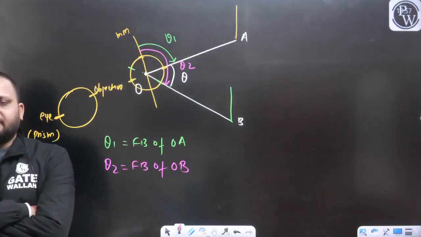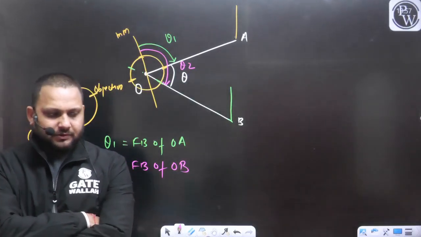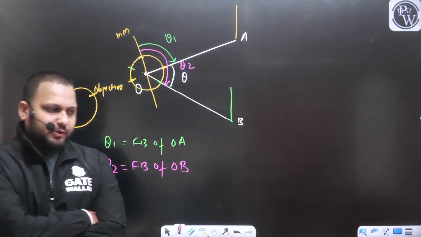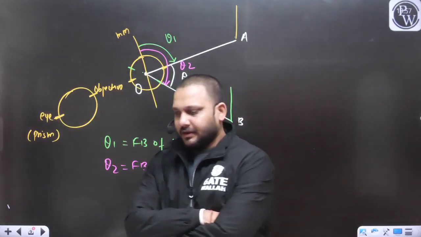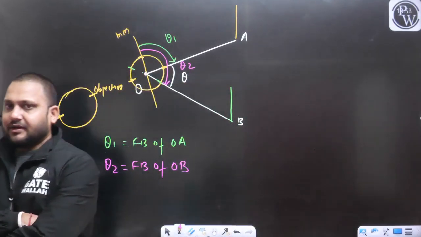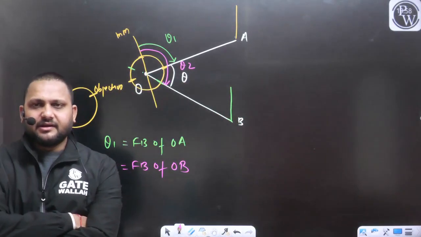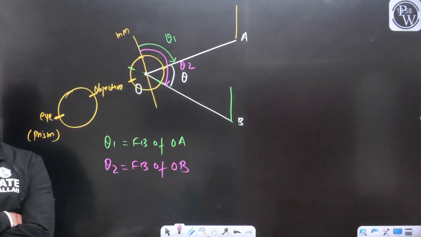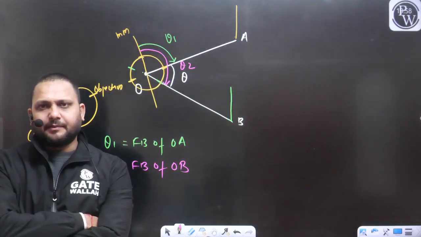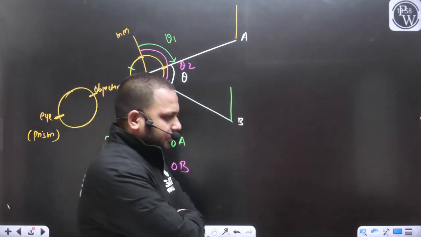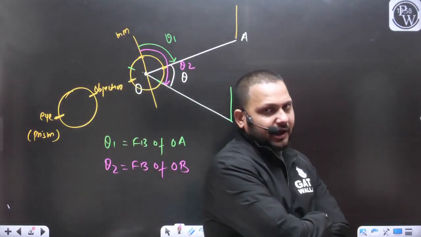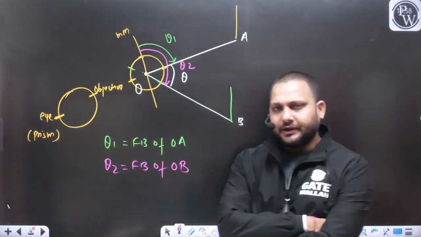Any problem to anyone till now? Any doubt, any query? How we are measuring this angle, sir? How we are measuring the bearing of the line OA? How we are measuring the bearing of the line OB? If anyone has any doubt or query till now, you can ask.